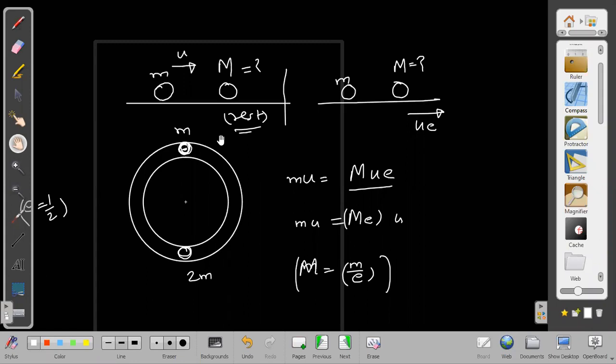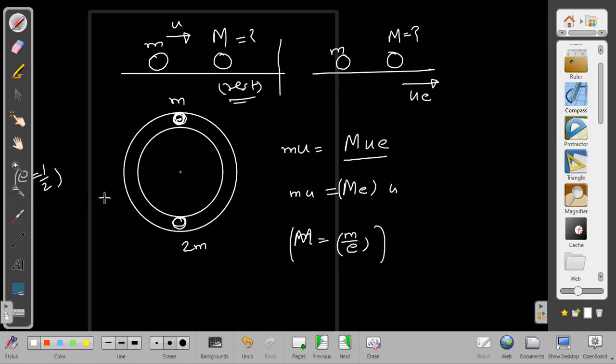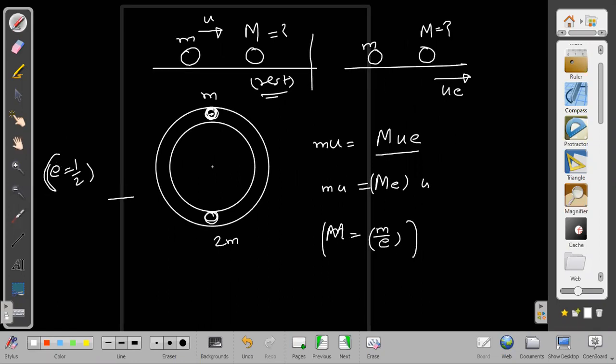In this particular case also, when the target is at rest, the first one will come to rest and the second one will start moving with velocity u into e. Observe here, e is given as 1 by 2, so it is m and 2m, and the target was at rest. Then m will come to rest and 2m will move and go up, but while it goes up and comes back, it will come back with the same velocity with which it went up.